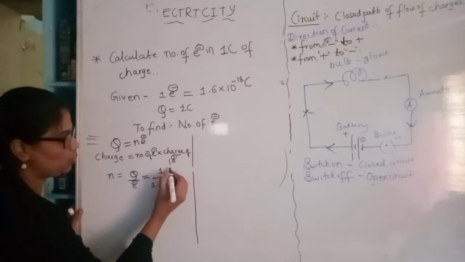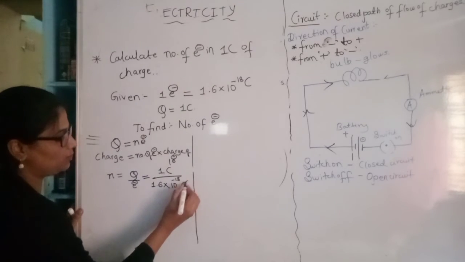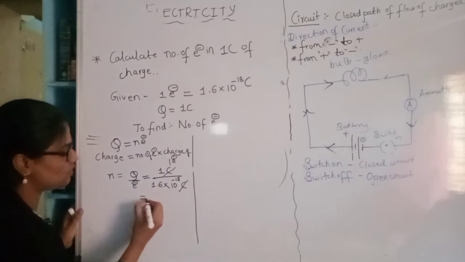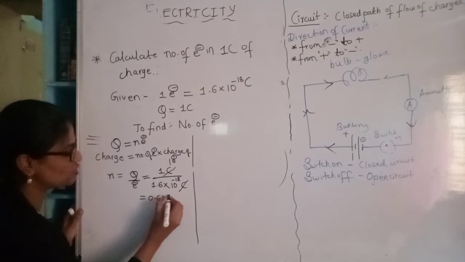1 coulomb, this is also coulomb. Coulomb gets cancelled. Then 1 by 1.6 we will get as 0.625.